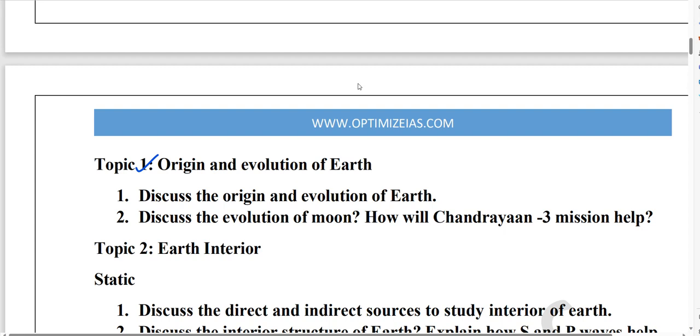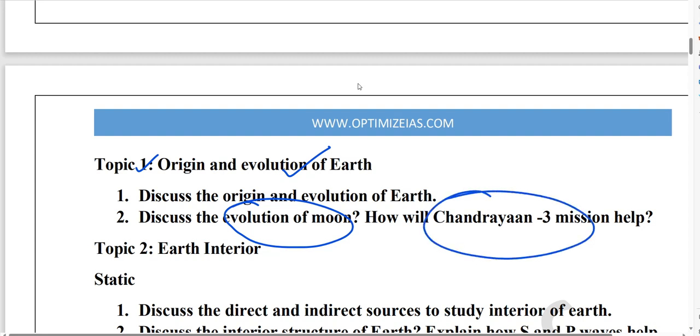Okay, the first topic is origin and evolution of Earth. Guys, here you need to prepare evolution of moon this year. Very important, because of Chandrayaan 3 mission. So discuss the evolution of moon. How will Chandrayaan 3 help in this? You can also prepare evolution of Earth. Okay, so these two topics are related to each other.